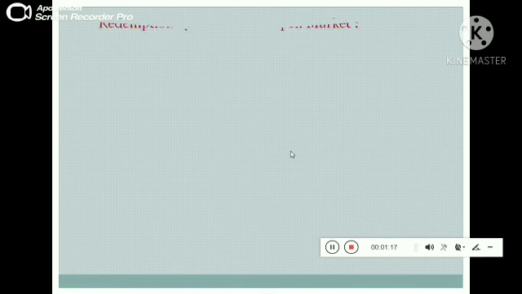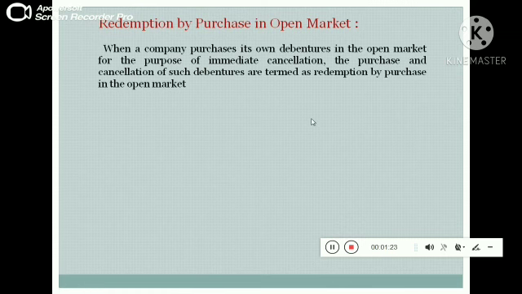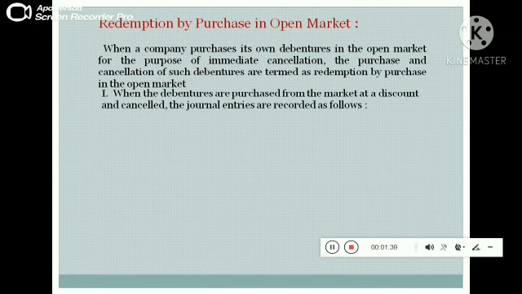The next one is redemption by purchase in the open market. When a company purchases its own debentures in the open market for the purpose of immediate cancellation, the purchase and cancellation of such debentures are termed as redemption by purchase in the open market. What are the journal entries passed in the books of the company?